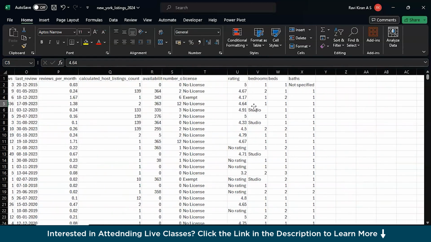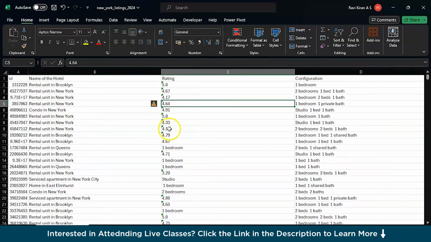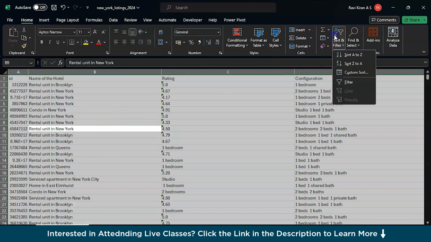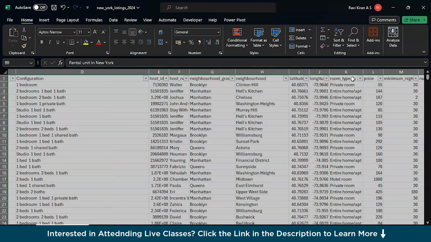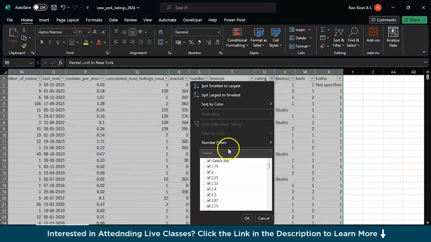and now if we come back to the rating section, remember the blank cell elimination process we were discussing about? That's the one. So you can quickly select the entire data set and go to sort and filter option and filter, and here you can select the rating section and deselect everything and go with the last one, new and no rating.